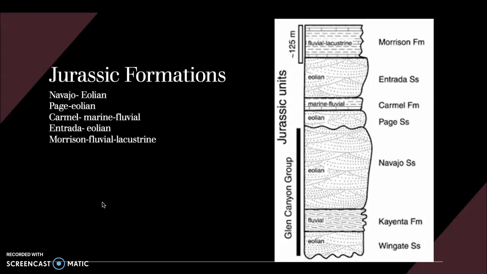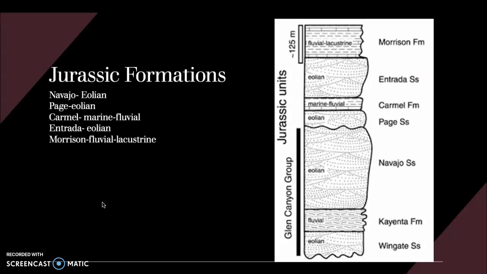And then we have the Morrison, which is what we're primarily going to be digging in when we go out. And so this is a river to lake type environment, and we'll give you an idea of the types of rivers we're dealing with. We're dealing with what are called braided streams, so a very large amount of sediment load and not a lot of big, well-defined banks.